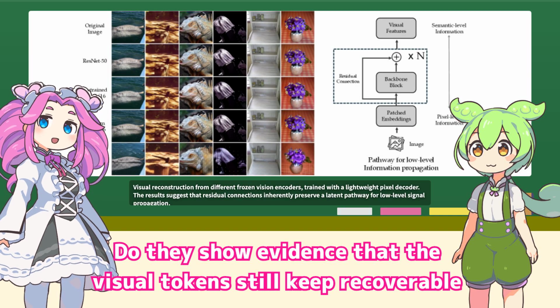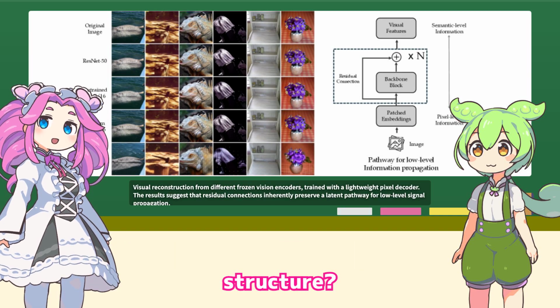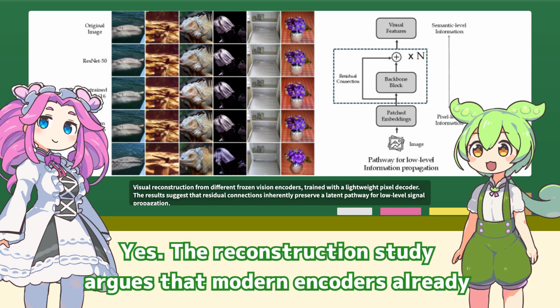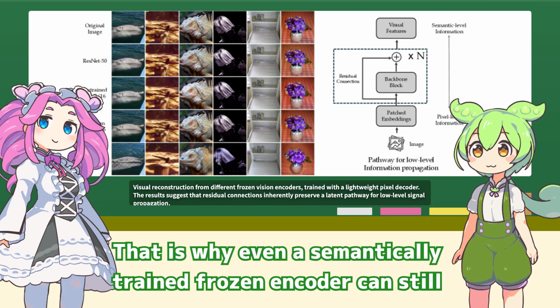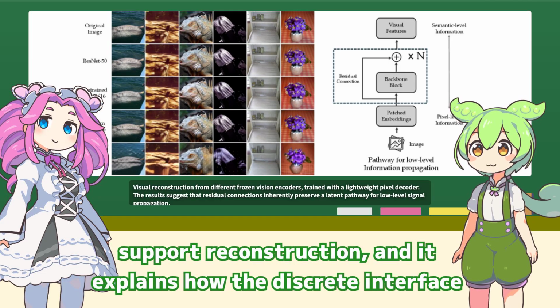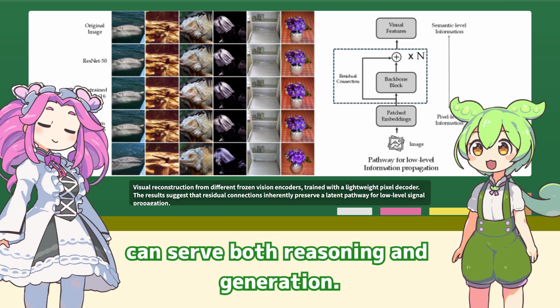Do they show evidence that the visual tokens still keep a recoverable structure? Yes. The reconstruction study argues that modern encoders already preserve a latent path for low-level signal through residual connections. That is why even a semantically trained frozen encoder can still support reconstruction. And it explains how the discrete interface can serve both reasoning and generation.